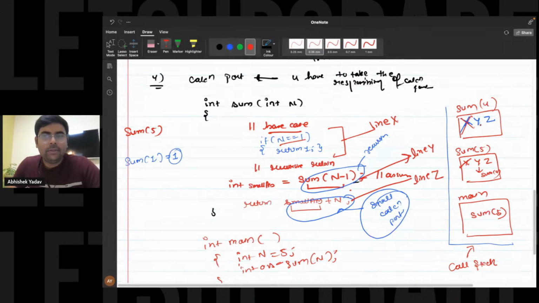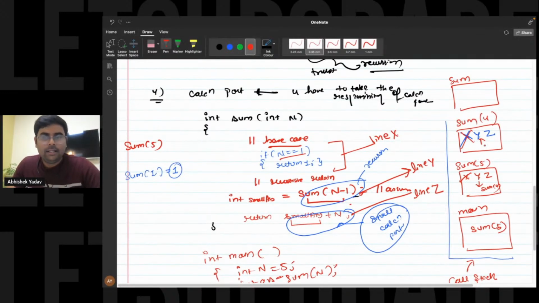At line Y, guys, what are we doing? Again, we are calling a function in the right hand side part. Calling a function means creating a new stack frame, that is a new stack frame will get created here. And now the value of n is what? Here in sum of 4, we are calling sum and decreasing the value of n, that is n minus 1. The current value of n is 4. 4 minus 1 is 3. So sum of 3 here. And you will wait for the result of the smaller and similar subproblem at line number Y.